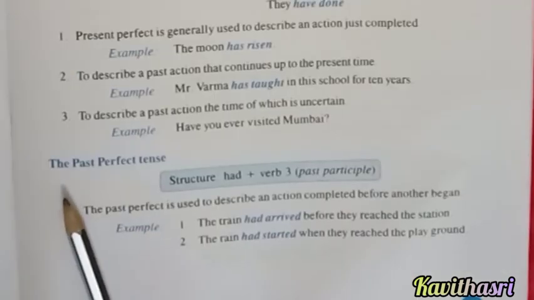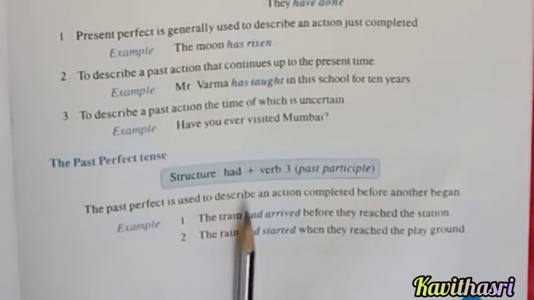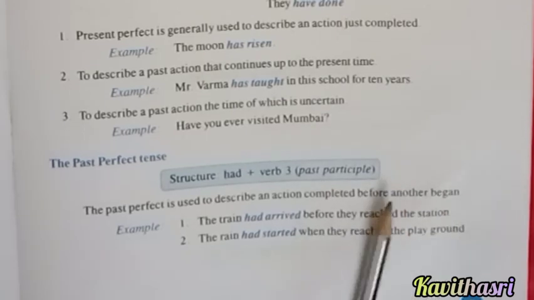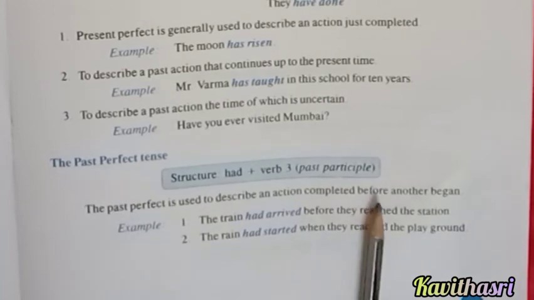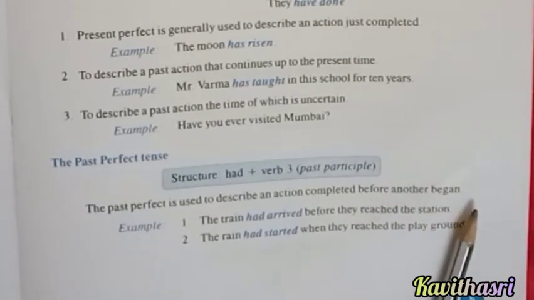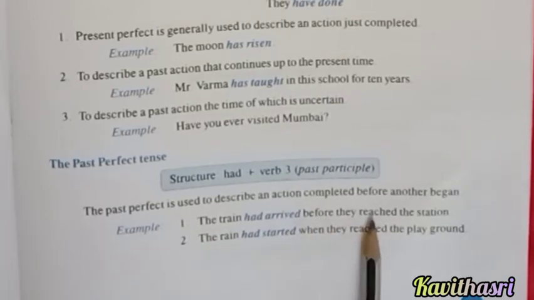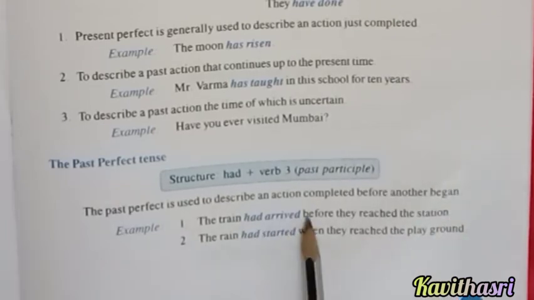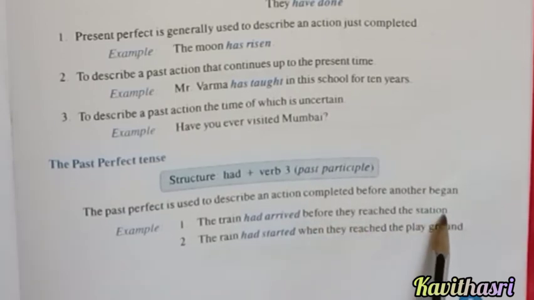Okay. Next we will see the past perfect tense. The past perfect tense is used to describe an action completed before another began. It's a completed action that has happened in the past before another began. Example: the train had arrived before they reached the station. The train had arrived means a completed action. Before they reached the station is the other action that began.